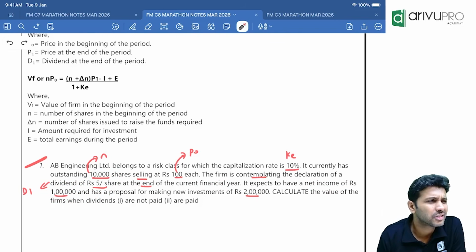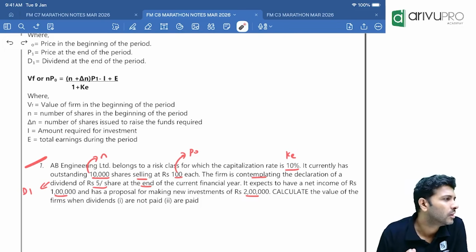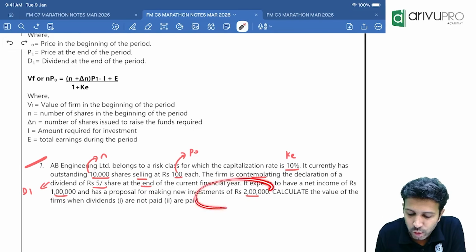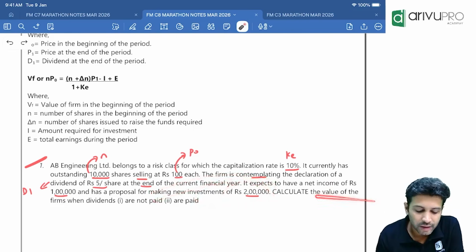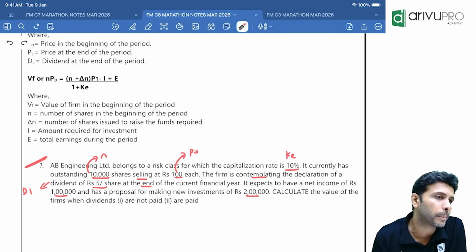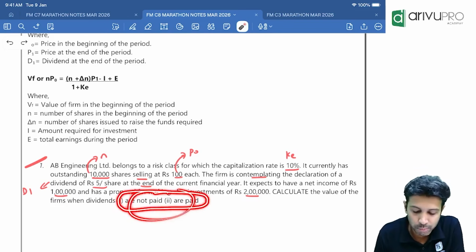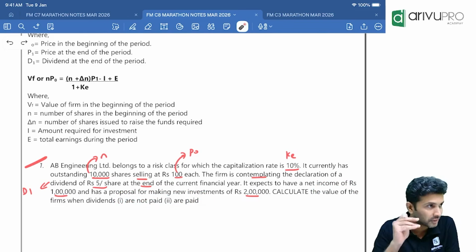Net income means PAT basically. But here preference shares will not be there, so PAT and net income will be the same. It has a proposal for making a new investment, but the new investment will cost how much? 2 lakh. You need to calculate the value of the firm under two scenarios: when the dividends are paid, and when the dividends are not paid. Now, since this is an irrelevance theory, under both cases the value of the firm should be the same. That's our final goal.